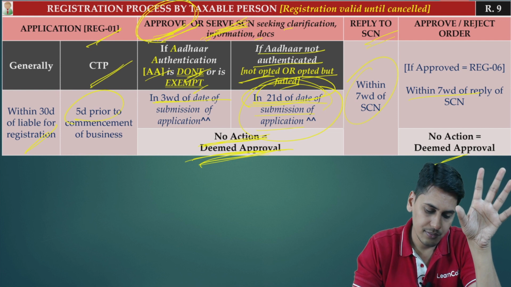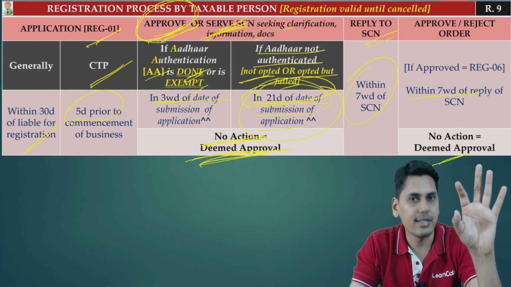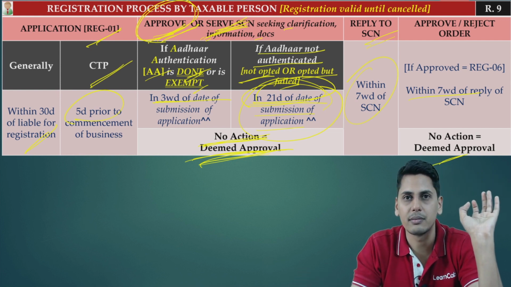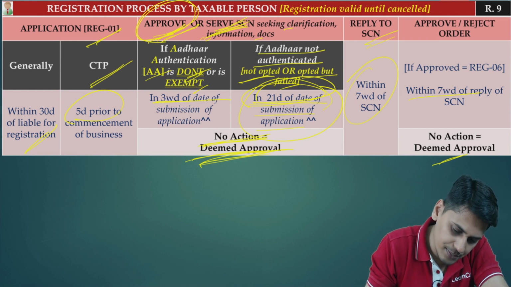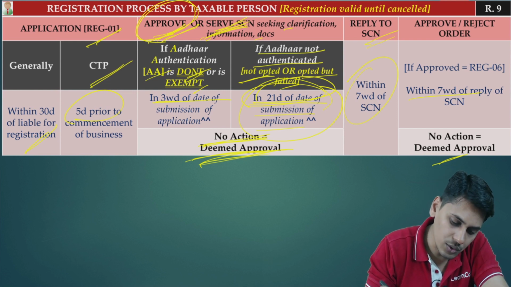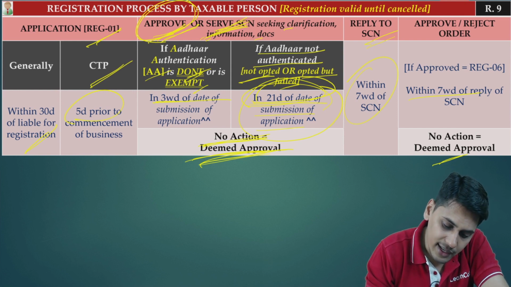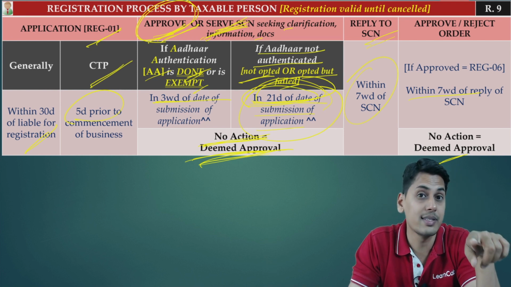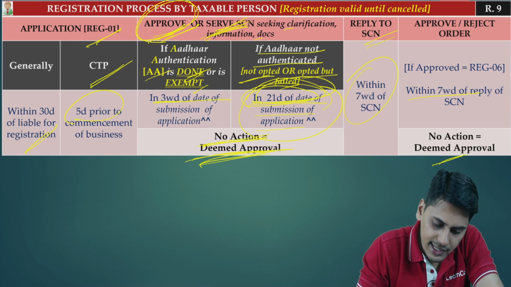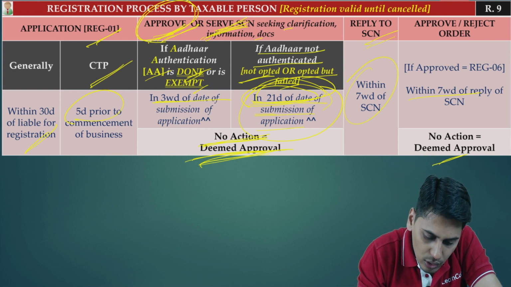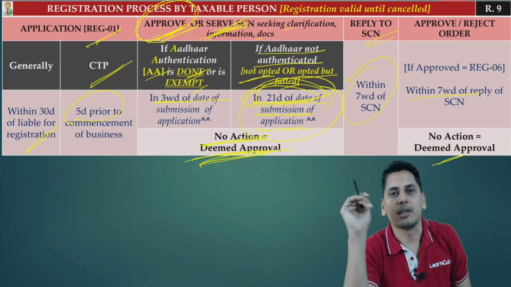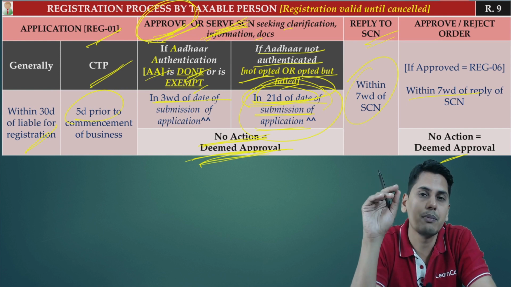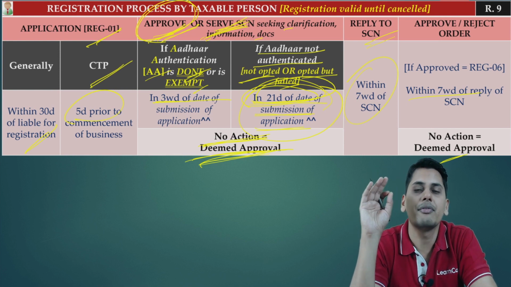Now friends, one last discussion in this rule number 9. The most important aspect is, it tells you 21 days. If Aadhaar is not authenticated, a show cause notice needs to be served within a period of 21 days from which date? From the date of submission of application. It is 21 days from the date of submission of application.